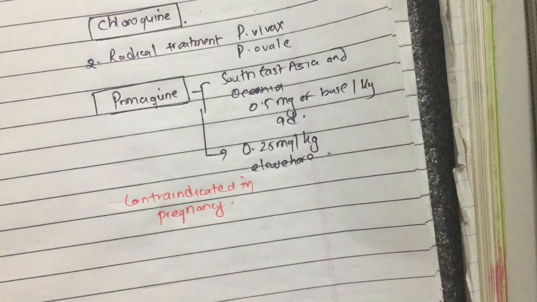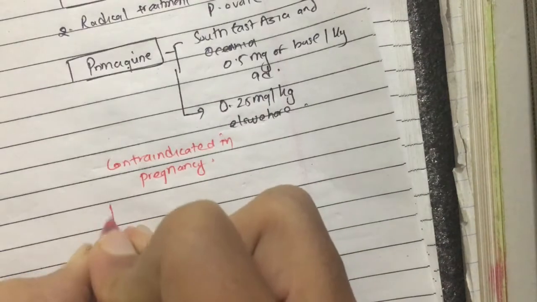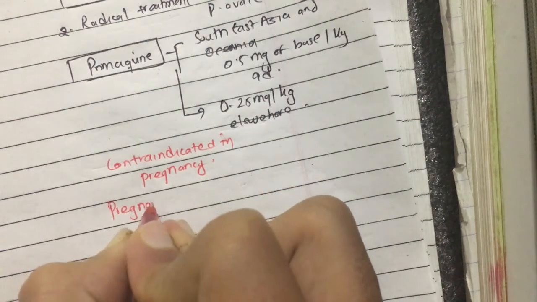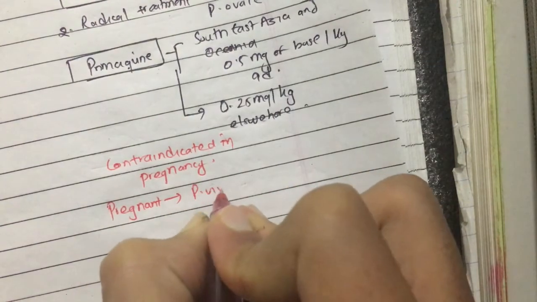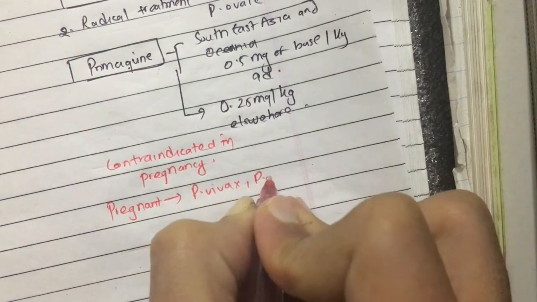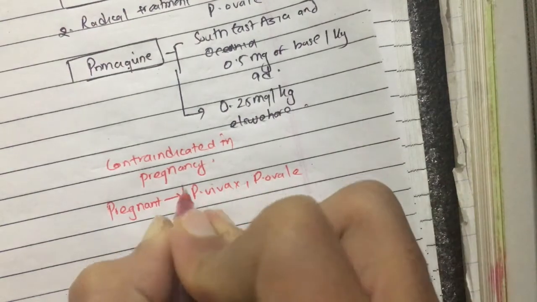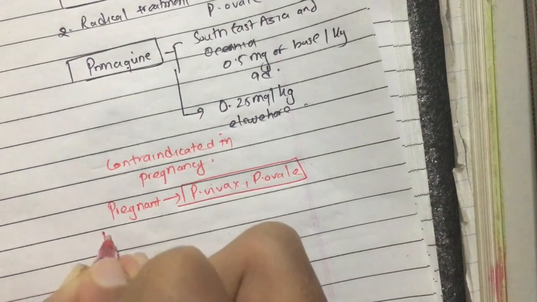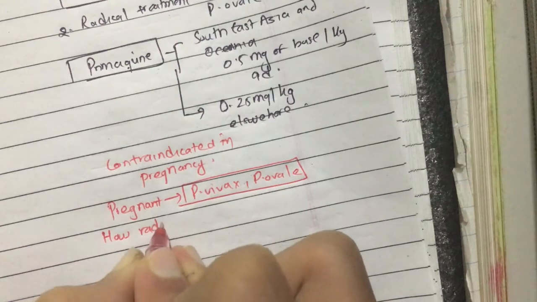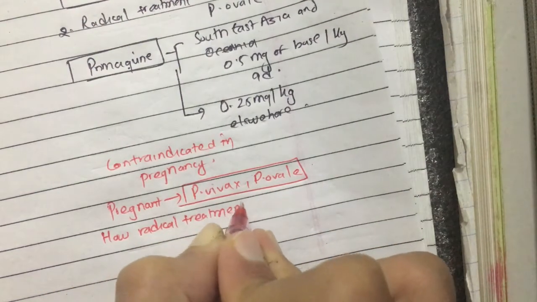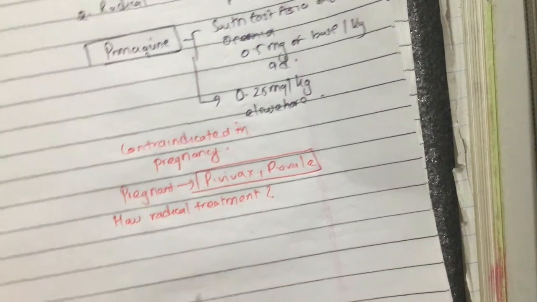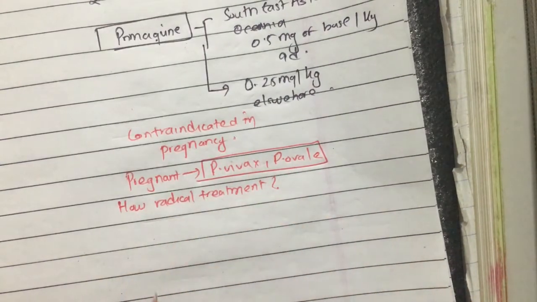So, if a pregnant woman acquires infection with Plasmodium vivax and Plasmodium ovale, how is radical treatment done?